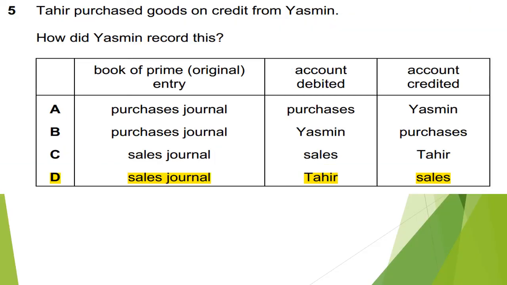The fifth one is, Tahir purchased goods on credit from Jasmine. How did Jasmine record this? Book of prime entry, account to be debited, account to be credited. And option D is correct, sales. Jasmine will record it in the sales journal. Tahir will be debited because Tahir's account is an account receivable. And sales will be credited because sales is always credit, and Tahir will be her asset as an account receivable.